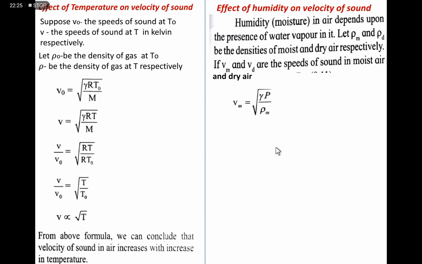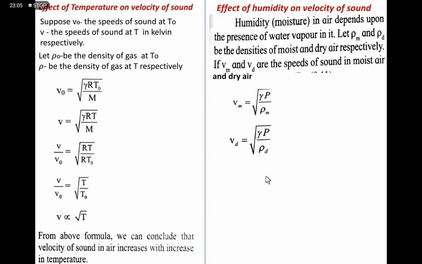Again the formula has to be considered: the speed of sound in moist air is root gamma P by rho m, where rho m is the density of moist air. Similarly, for dry air the formula is Vd equal to root gamma P by rho d, where rho d is the density of dry air.